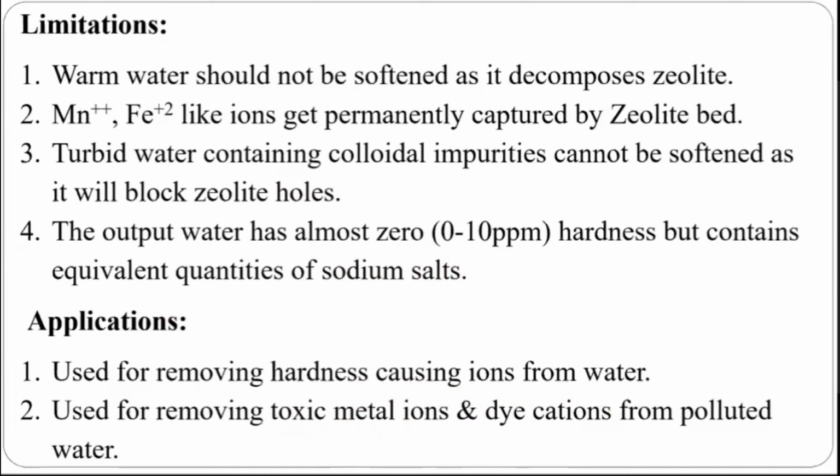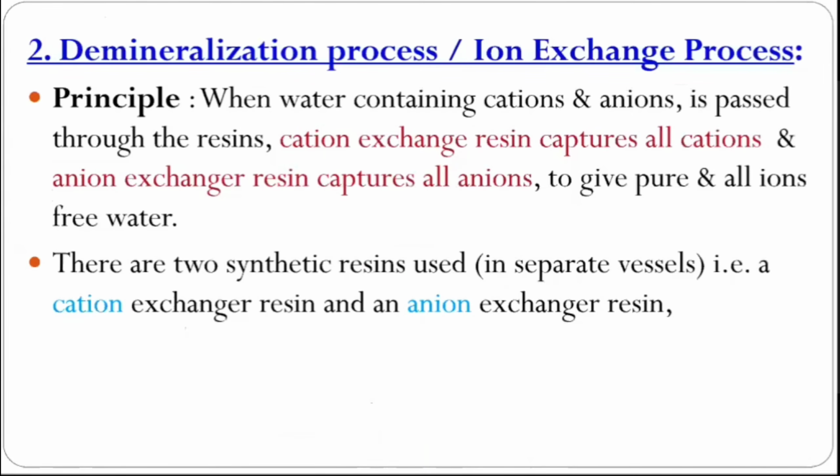The next method is the demineralization method. Here the name itself, demineralization, D means loss. Okay, what to lose? Minerals, ions are to be lost. It is also called the ion exchange process. So here we are using cation exchanger resin and anion exchanger resin.